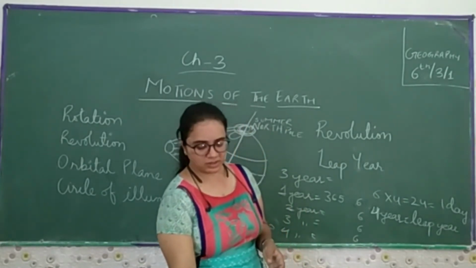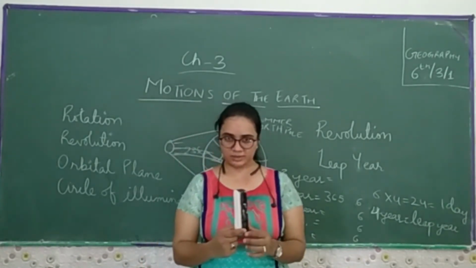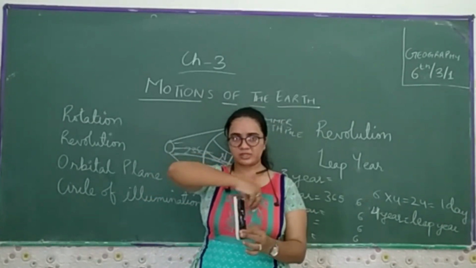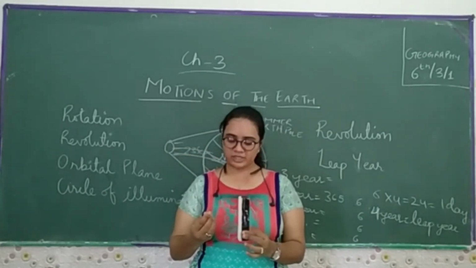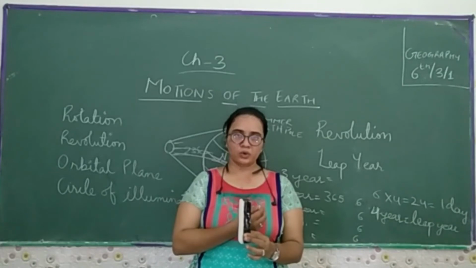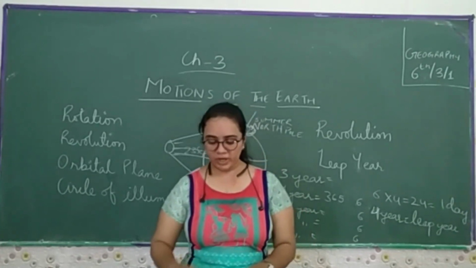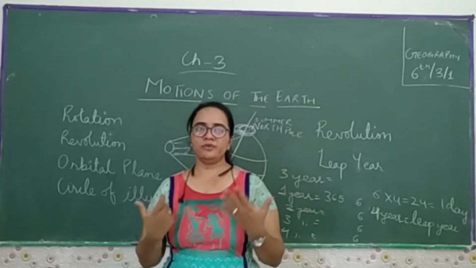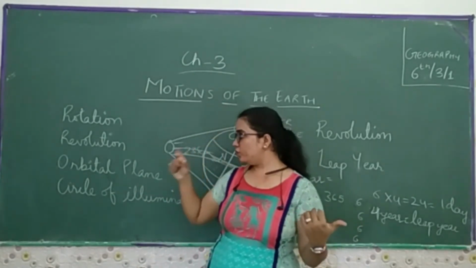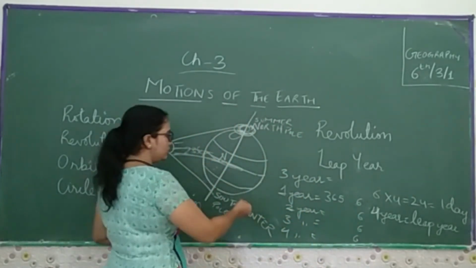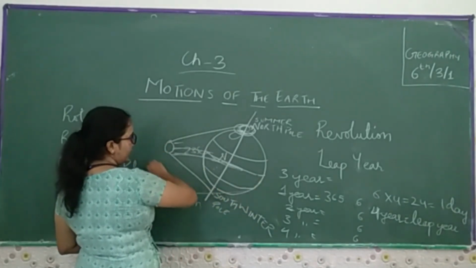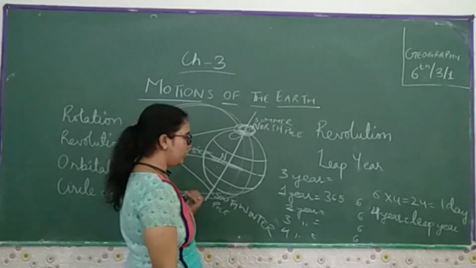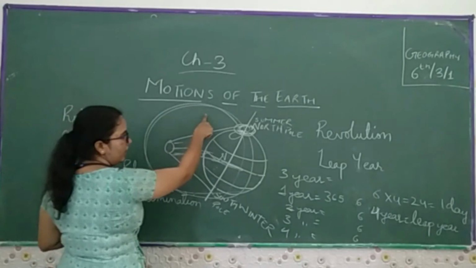So far, what we have learned in this chapter is that this is your sun, this is your planet earth. When it goes around the sun, we call it the revolution, but when it turns on its axis like this, it is called the rotation, on the basis of which the sun rays fall and we come to know what kind of day and night there is. The earth moves on its orbital plane around the sun. So this is called the orbital plane. Then we come to know about the circle of illumination. So this is the circle of illumination.